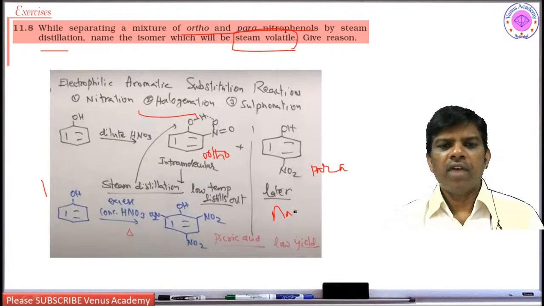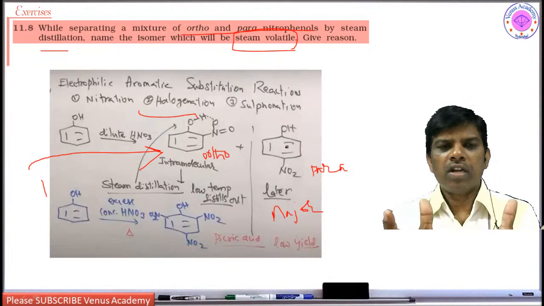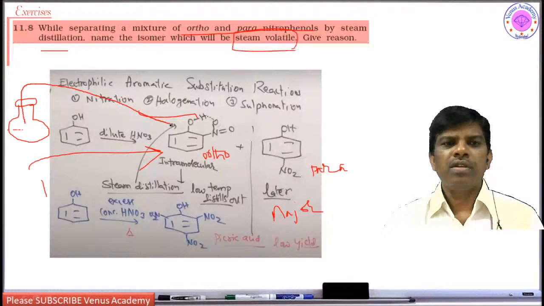However, while doing steam distillation, what is going to happen? Steam will be pumped into the mixture. This mixture is taken in a round bottom flask, having this nitrophenol. Into this steam will be pumped. So there will be a steam generator where water will be taken. In that, water is heated to give steam. That steam will be pumped into the mixture of these two.